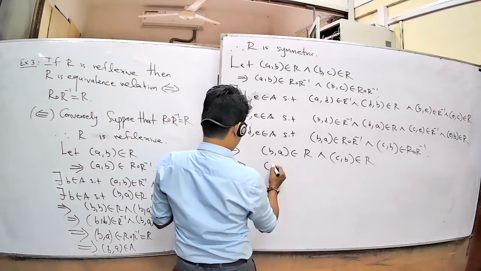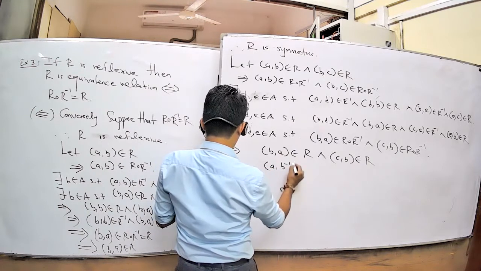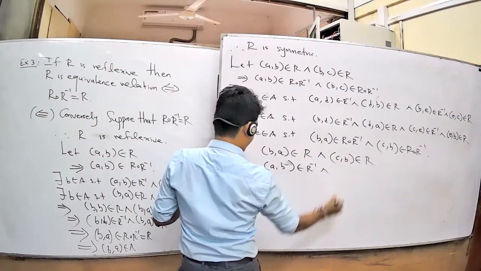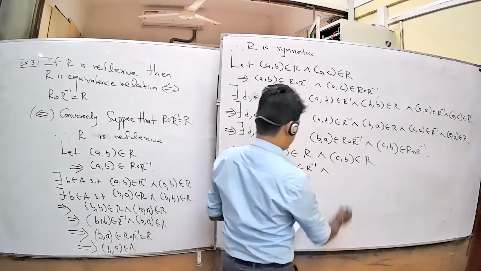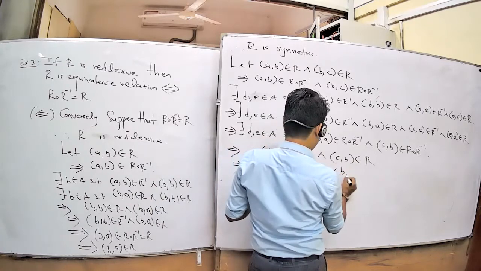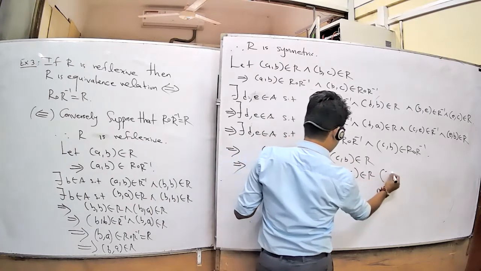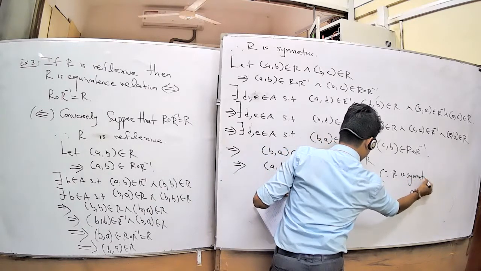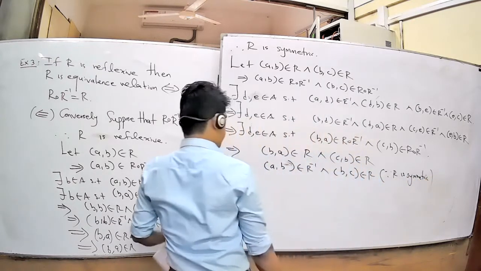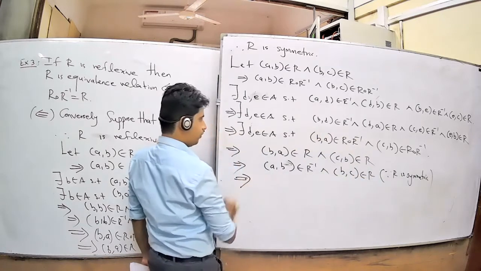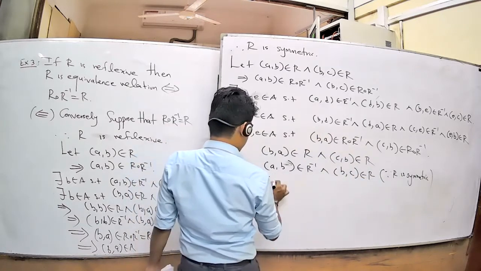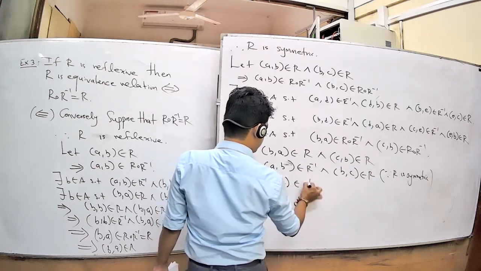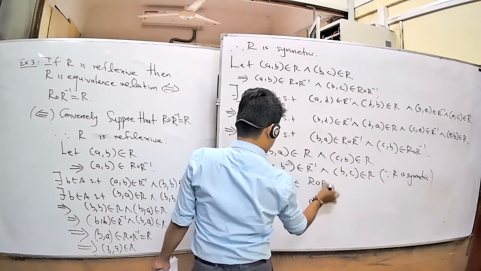Otherwise, you write here (A, B) inverse. Sorry, (A, B) means R inverse again. And you take here (B, C) belongs to R because R is symmetric. But you already proved it, then you can use it. Therefore, from these two, you will write (A, B), (B, C). Therefore, (A, C) belongs to this R composition R inverse.